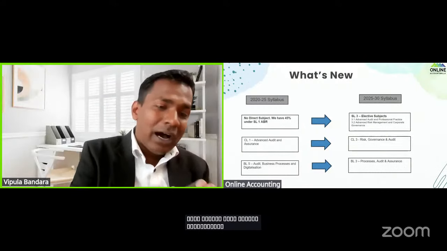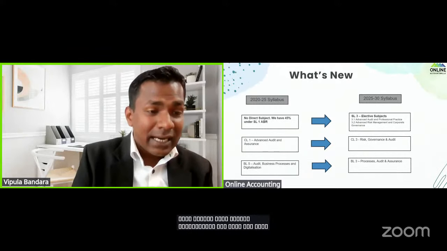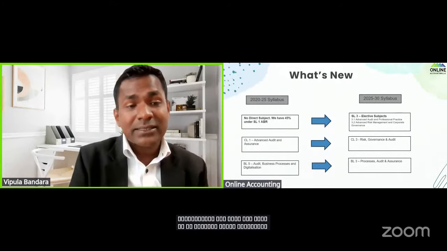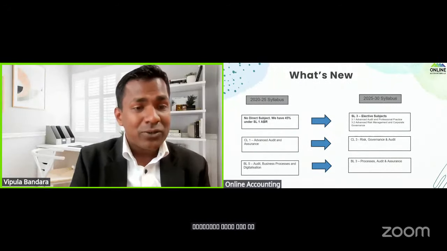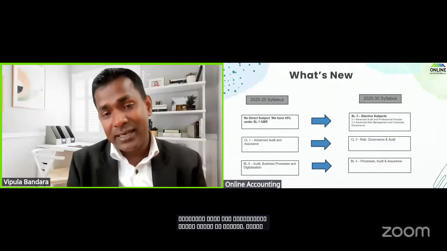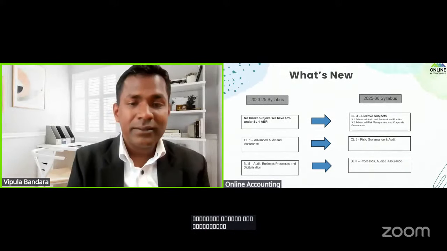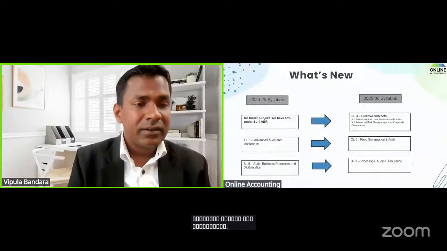Students, now when it comes to the second level, advanced audit and assurance and risk, governance and audit, I will explain in the next slide in detail. And also the third level, I will explain in the next slide in detail. Can you move to the next slide, please? Next one.